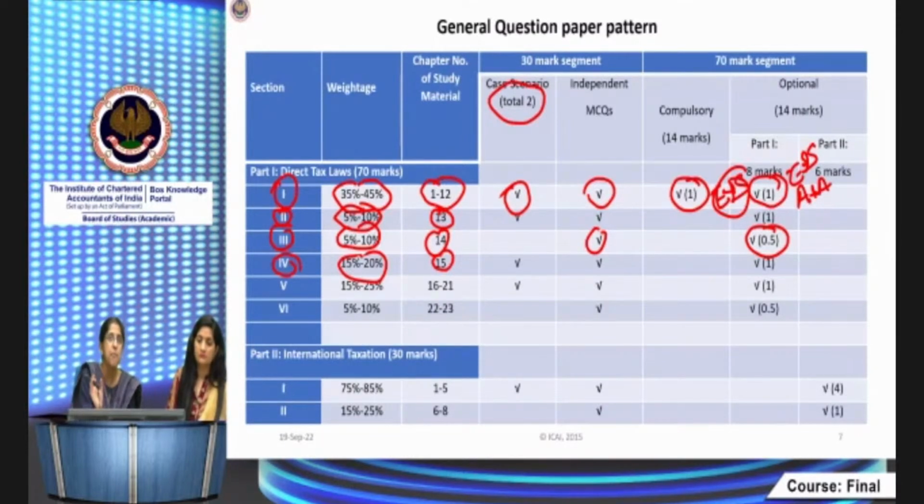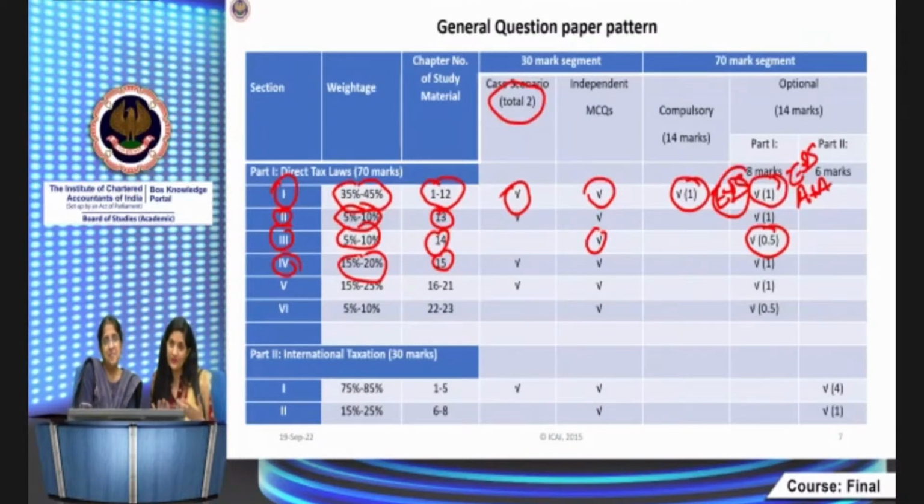So how important that chapter is, isn't it, Aparna? Yeah. This chapter is very scoring also. It gives you a good chance to score good marks. One chapter carrying so much weightage will definitely help you in scoring good marks. And it's also very interesting. The only thing is you have to remember the thresholds and the different rates. Yeah, that's the main thing.